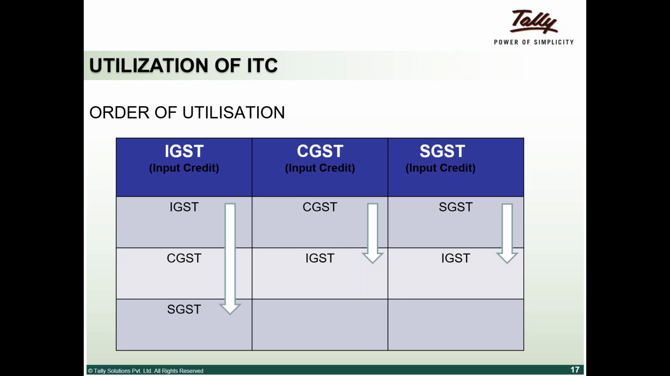Basically, there are three buckets of input credit available for a businessman: IGST credit, CGST credit, and SGST credit. How can we utilize this? IGST credit has to be first utilized for IGST tax payment. The blue colored ones are input credits, and below them are tax payable. IGST credit can first be utilized for IGST tax payment, and after that it has to be utilized for CGST, then for SGST.